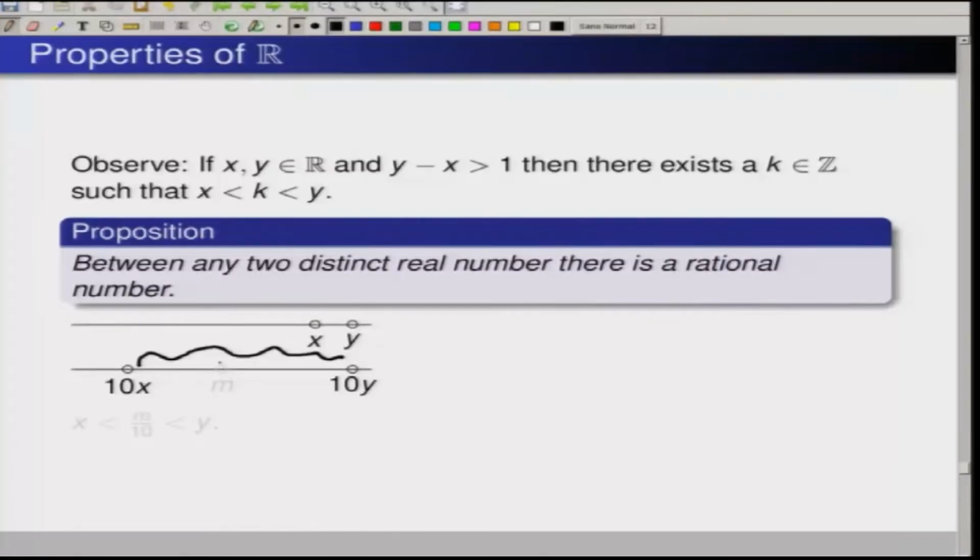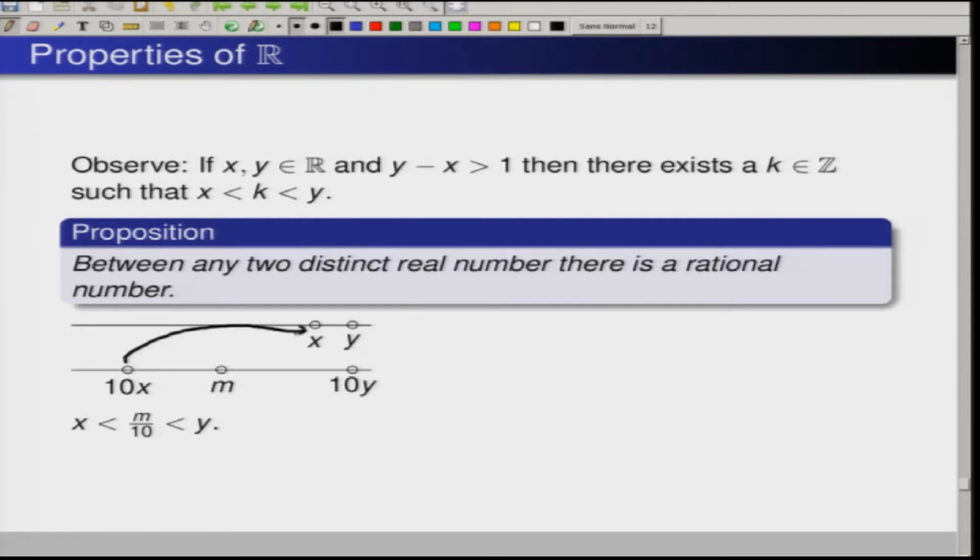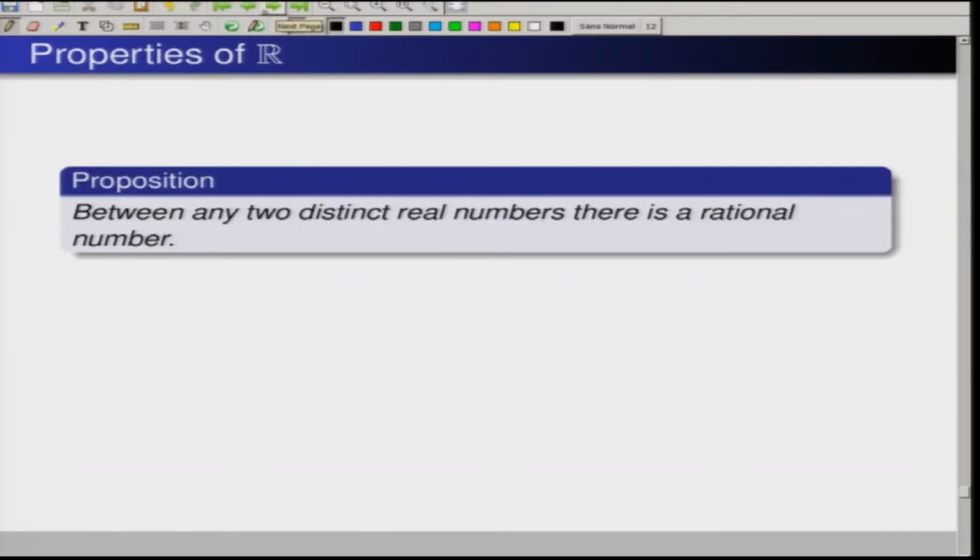Now again you shrink it. If you divide by 10, then obviously 10x will come back to x, 10y will come back to y, and this m is going to be here as m by 10. And m by 10 is a rational number. This is precisely the proof of this theorem: between any two distinct real numbers there is a rational number.